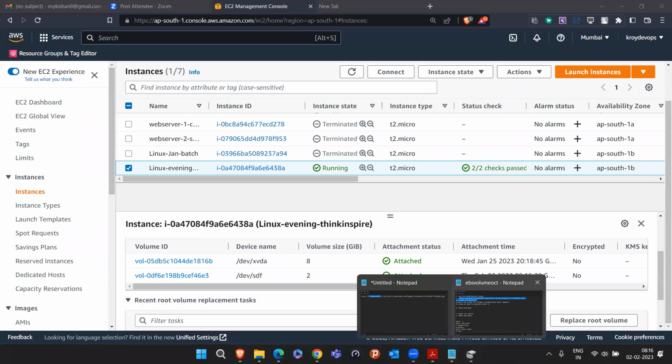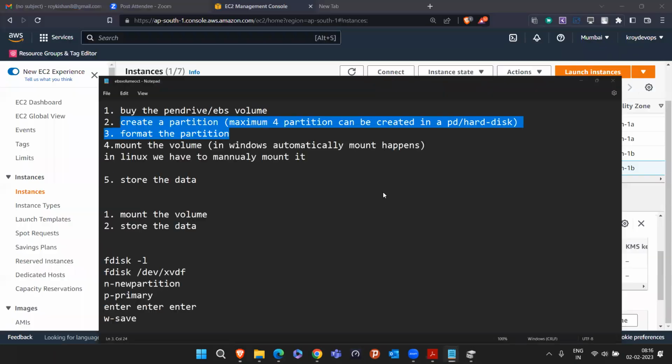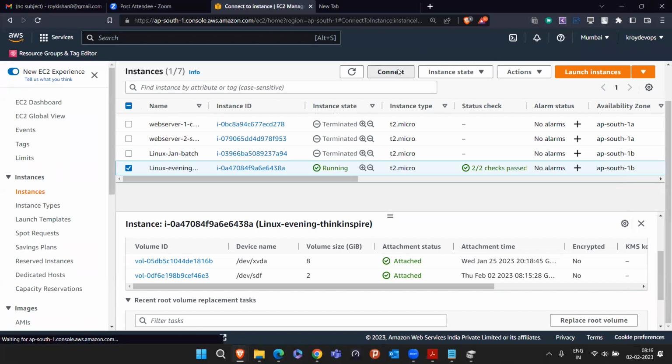Again, you will see here, we create the pen drive and attach it to the machine. Once you attach it, the first time whenever you are attaching, you have to do these two things. You have to create a partition, and you have to format the partition. So let's try. First thing, you have to again connect to this machine.